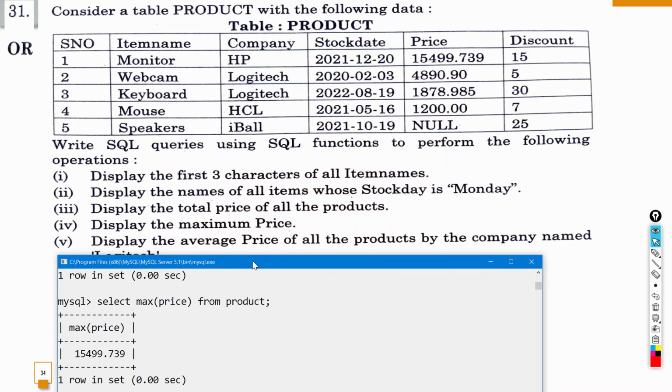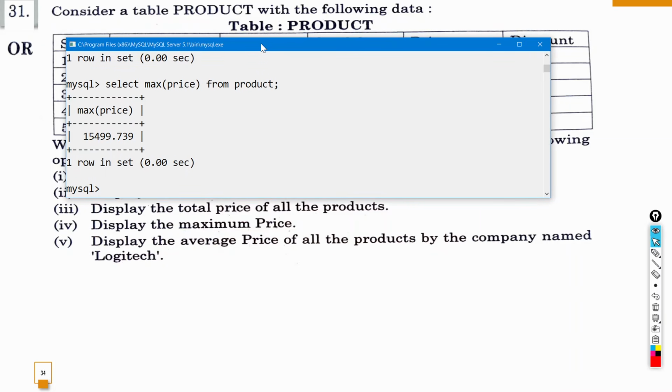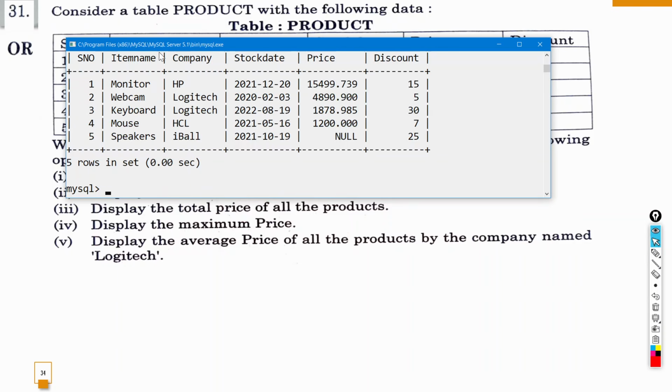And the last one is display the average price of all products by the company. So I'll just show you the entire table first. Yeah. So we have to display the average price of all the products by the company named Logitech. तो हमें average price दिखाना है जिनका कंपनी का नाम Logitech है. So we'll write select AVG और ब्रैकेट में price, क्योंकि हमें सिर्फ प्राइस का एवरेज दिखाना है. Then from the table name, that is product, where company, column name is already there, company is equal to,